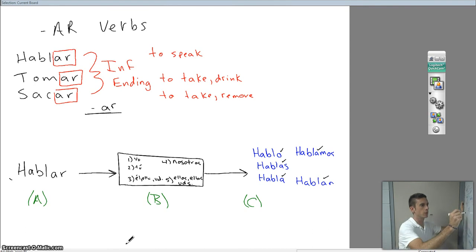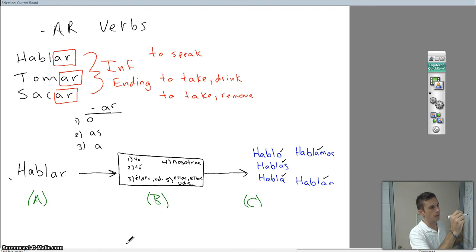The yo form is o. The tú form is as. The él, ella, usted form is a. Nosotros, amos. And ellos, ellas, ustedes, an.